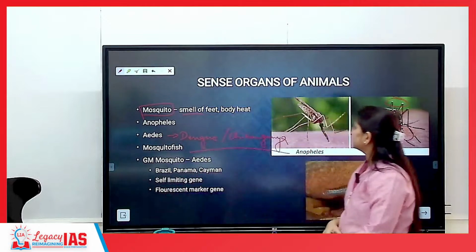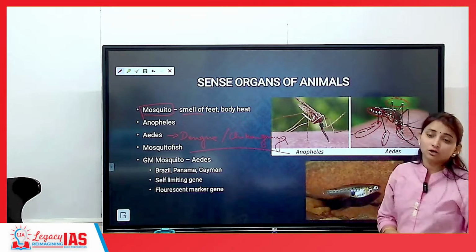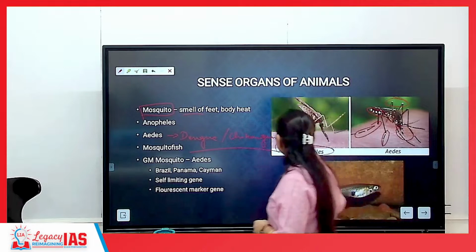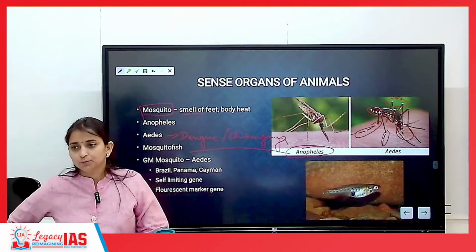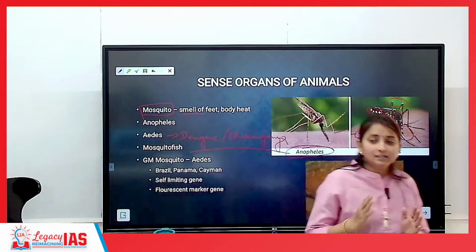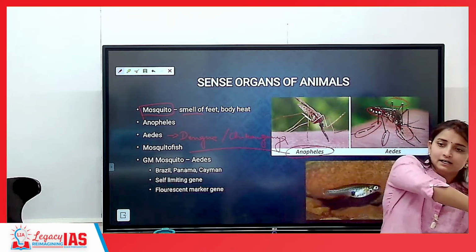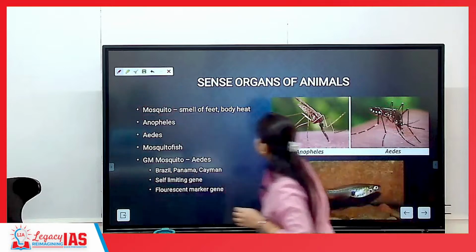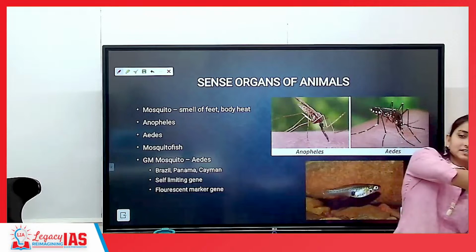Then there is another one. You have seen this, but you have not observed them. Another friend of ours causing malaria is the female Anopheles mosquito. You have seen this, but not observed it. The unique thing related to female Anopheles is their sitting posture. The inclination will be 45 degrees from the ground. They will be sitting like this.